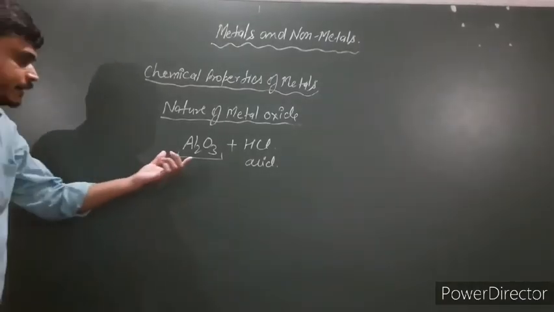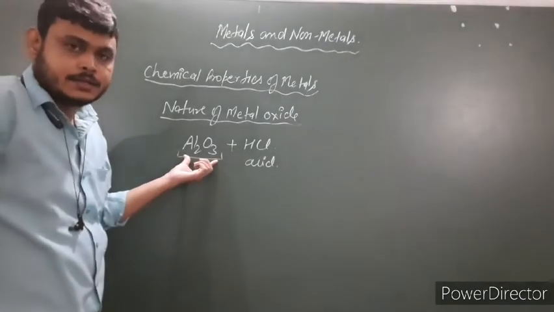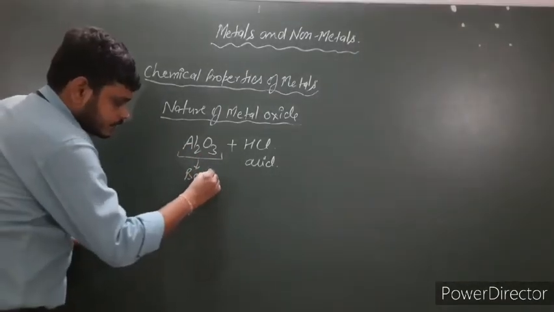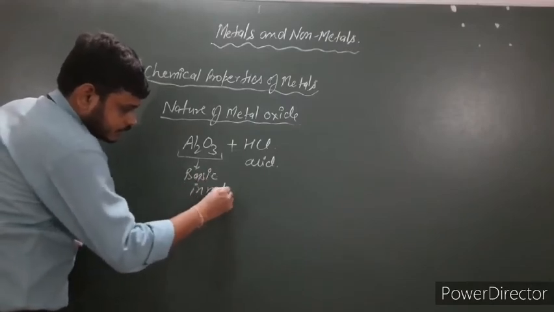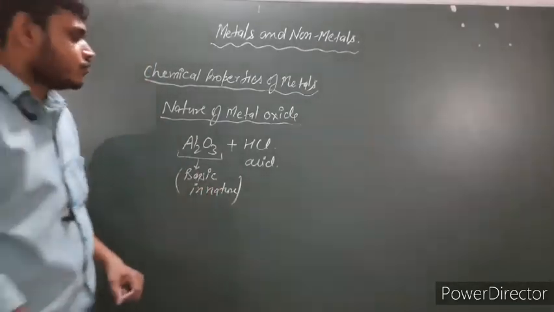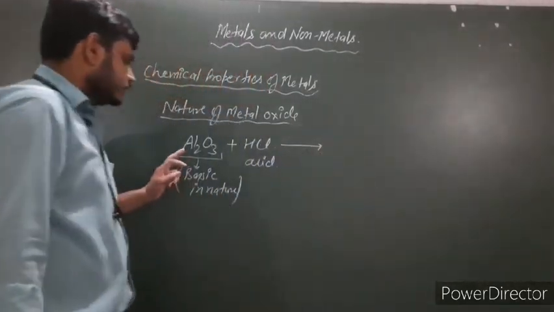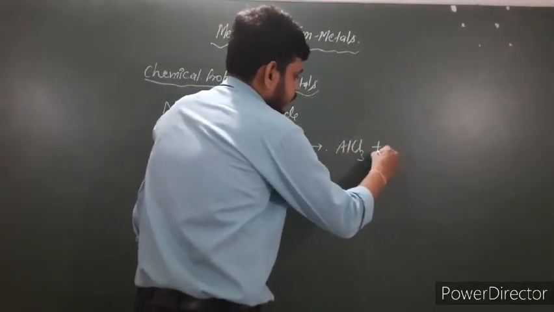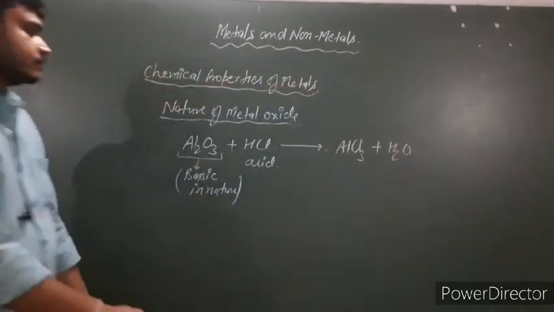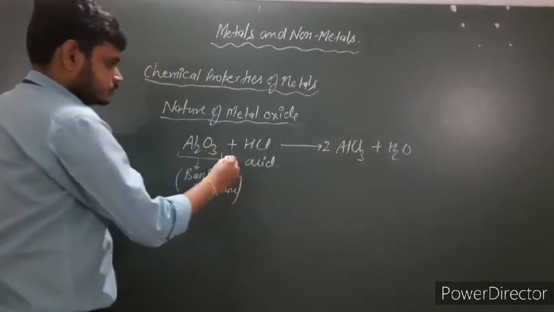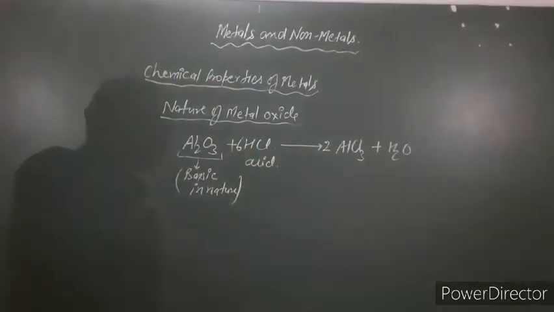Here the aluminum oxide behaves as basic in nature. When acid reacts with base, it forms salt and water. Here the salt will be AlCl3 plus water. Clear?